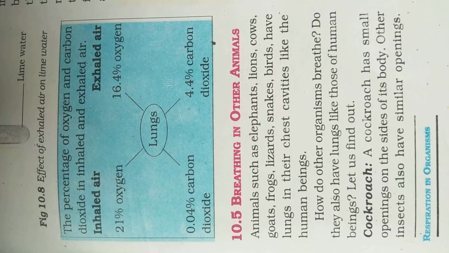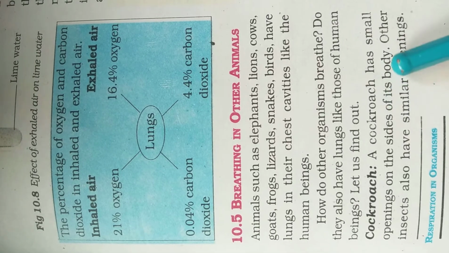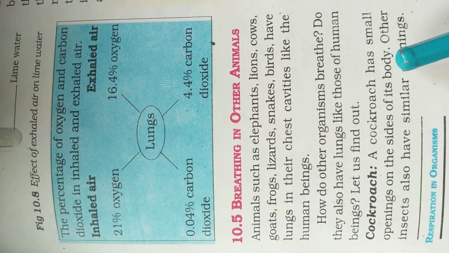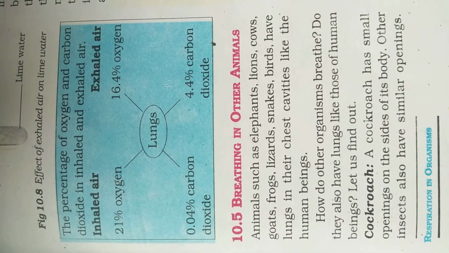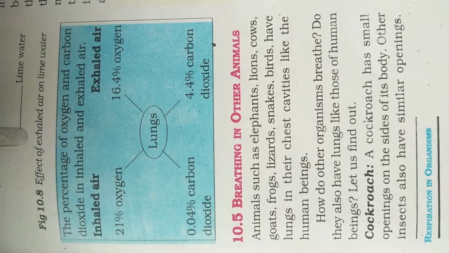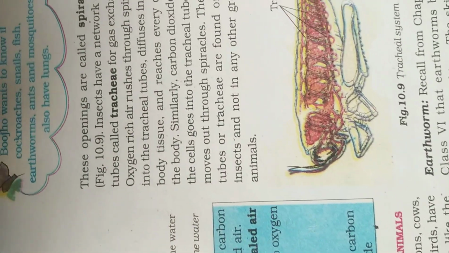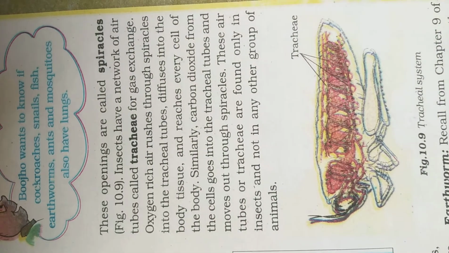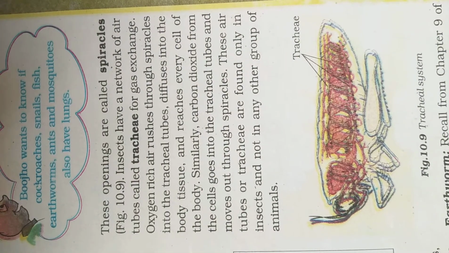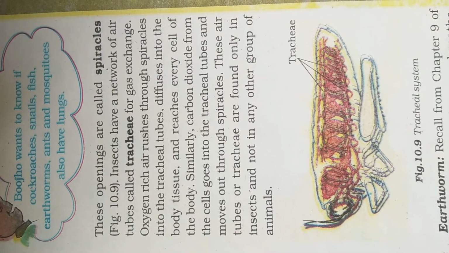A cockroach has small openings on the sides of its body. Other insects also have similar openings. So in the cockroach, small openings are there on the side of the body, and other insects also have similar openings. These small openings are called spiracles.